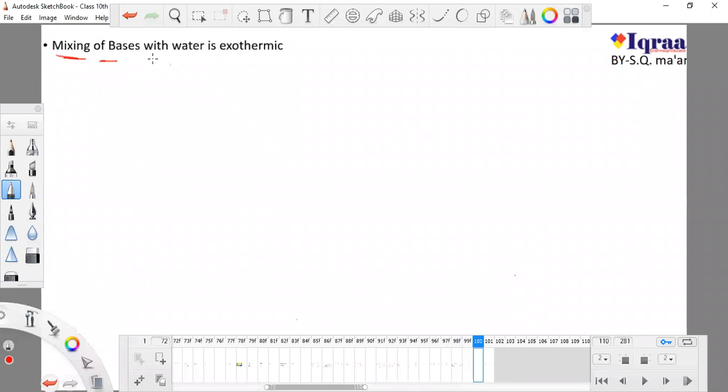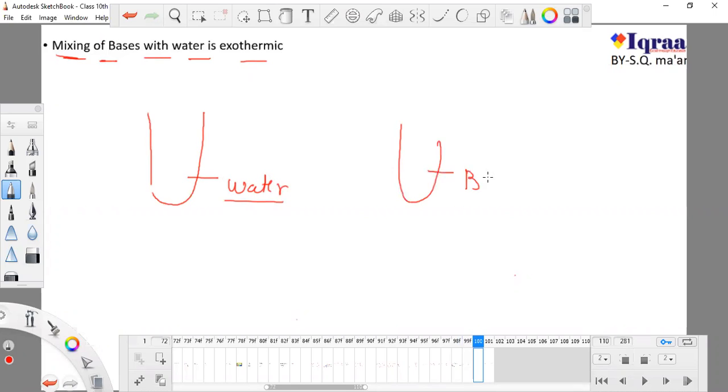So again, the next reaction I want to tell you about is that mixing a base with water is exothermic. Here is my test tube and I have used water here, and if I want to dilute something, or I can use a base here, I will add water here.